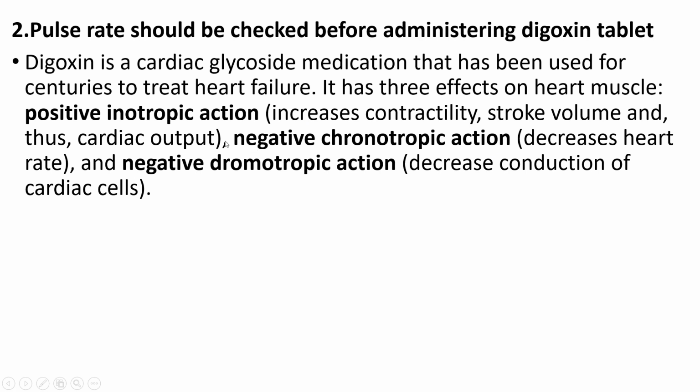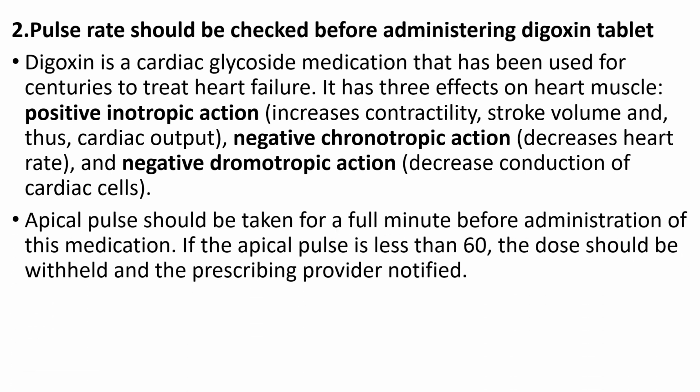So we are concentrating on the second effect of digoxin, that is negative chronotropic action, which means it decreases the heart rate. So if we give it to a patient whose heart rate is already decreased, it will decrease the heart rate again. So the apical pulse should be taken for a full minute before administration of this medication.